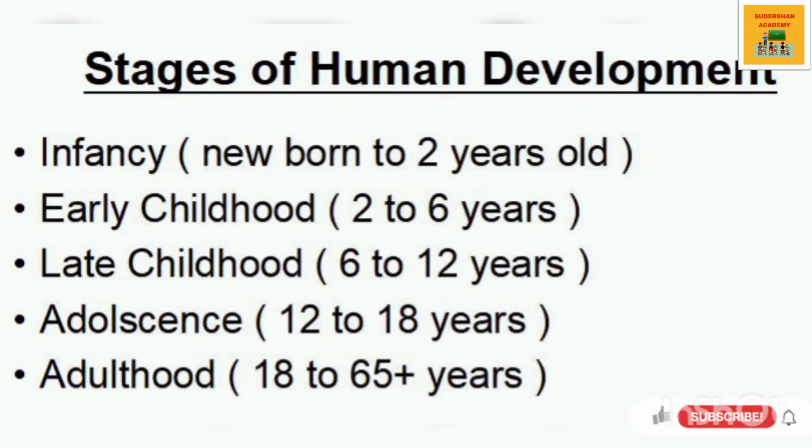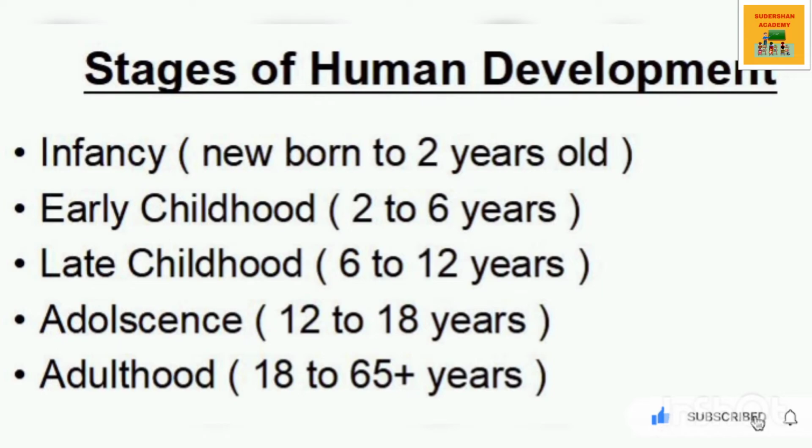Now let us talk about the stages of human development. The process of development continues even after the individual has attained physical maturity. The stages of development have been classified into various stages, first of which is the infancy stage. This is the first stage of growth after prenatal and it comprises newborn to 2-year-old child. The growth is mostly seen as an increase in size, shape and weight. The cells become larger in size and the cervical and lumbar curvatures of the spine show up as the baby starts to straighten the head and tries to sit and stand.